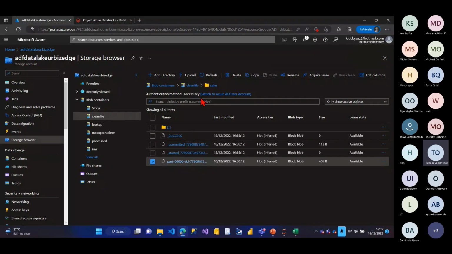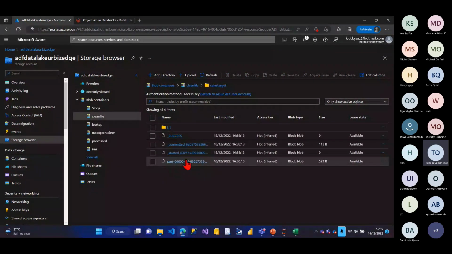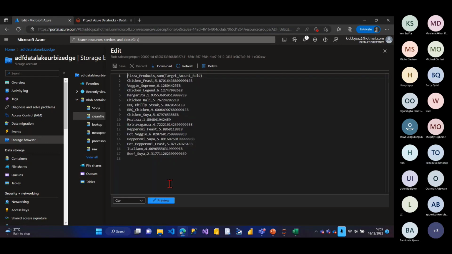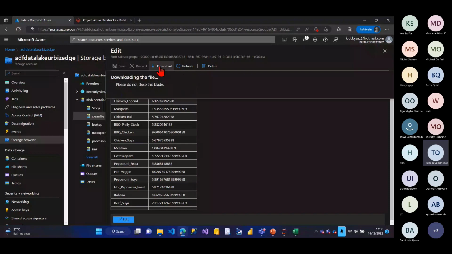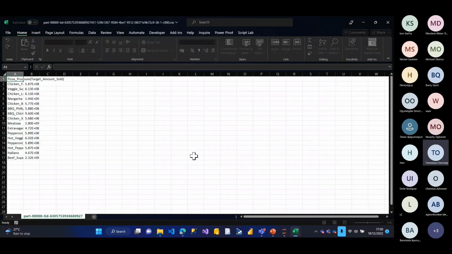So for this other one, that's for the sales. If I go to my sales target also, right? This is also the file here. If I open the file, if I say edit, it has done all the transformation for me and has populated it inside of my data lake Gen 2, without me stressing myself. So this is the entire data and I can download it. This one is for my sales target data. It has done the whole transformation. It has aggregated everything right inside the code. I don't need to stress myself to start writing code one after the other. I can see both of them.